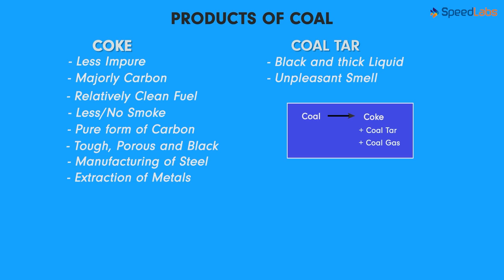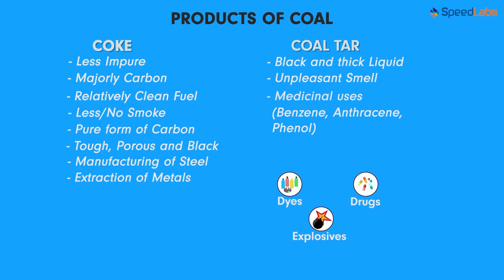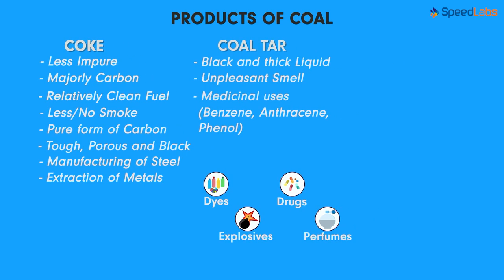Well, though coal tar seems fairly unuseful, it has various medicinal uses. It contains benzene, anthracene and phenol, which are the raw materials that help produce dyes, drugs and some explosives as well. It is also used to make perfumes. Ironic, isn't it? Nevertheless, it seems to be pretty useful.